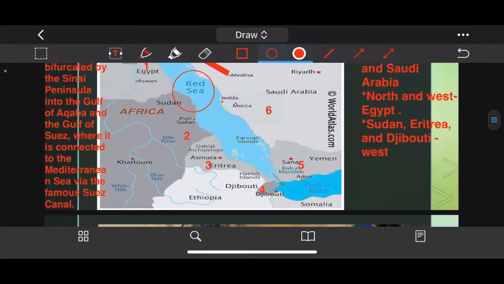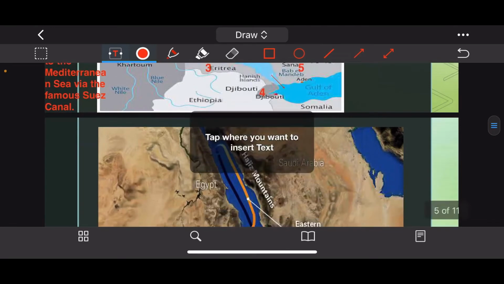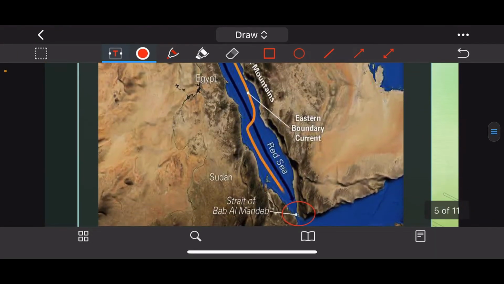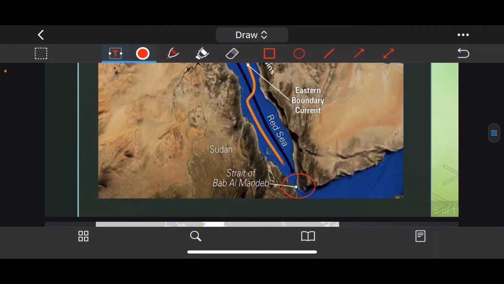So these were the important points with regard to the Red Sea. Now I have also placed a satellite view of the region of Bab el Mandeb, the Strait of Bab el Mandeb. As you can see, the satellite view is clearly showing you that it is located between Djibouti and Yemen.